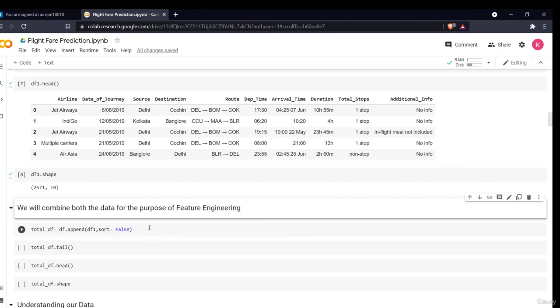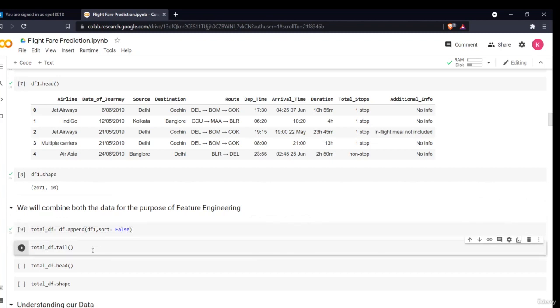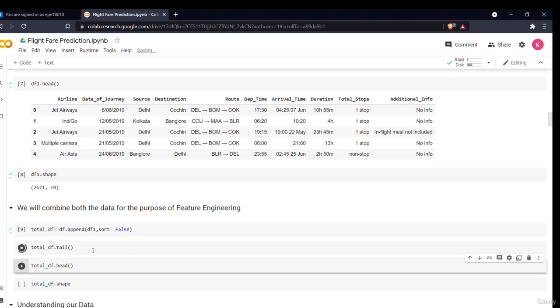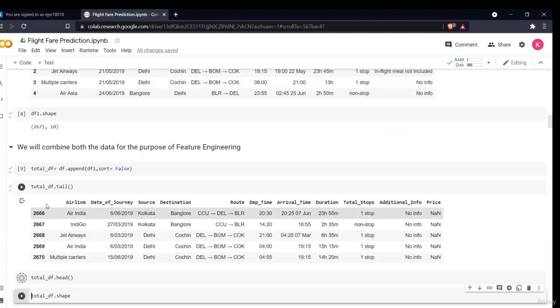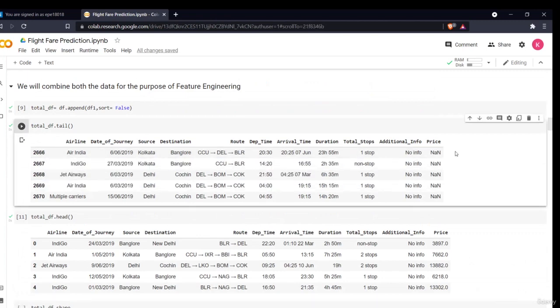For the sake of simplicity, I have created a data frame, total_df, and combined both datasets into it. If I write total_df.tail, it will show me the data present at the end, which is my test dataset. As you can see, the price is NaN here because it doesn't have any price.